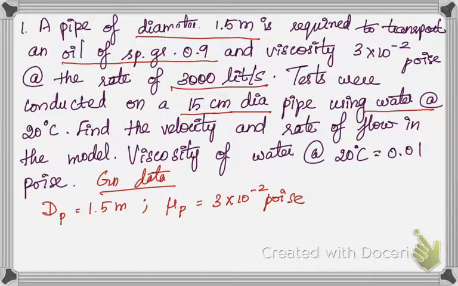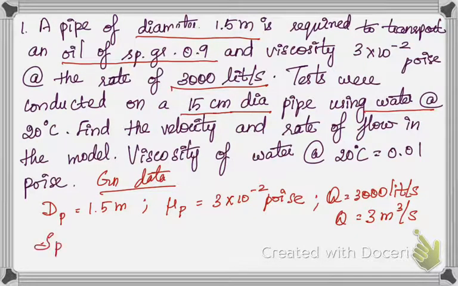Next, discharge Q is given, which is 3000 liters per second. To convert it into meter cube per second, you have to divide it by 1000. So Q will be equal to 3 meter cube per second. Then I am going to write the specific gravity, that is given as 0.9. So these things are for our prototype.